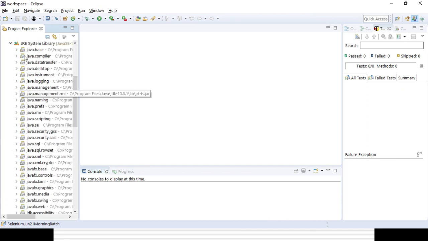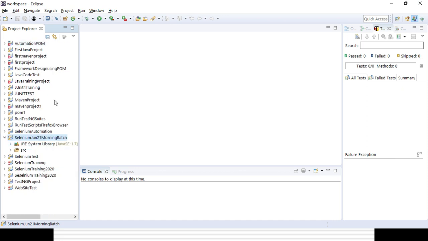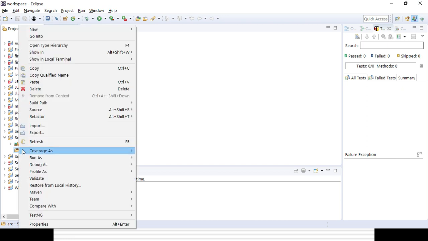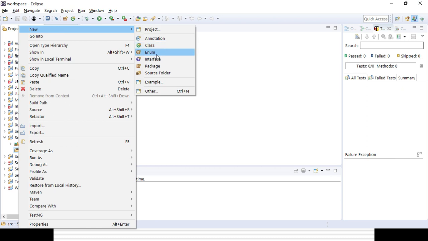So this is the package; all the Java packages will be added here, because if you want to create something, all the Java related features, methods, interfaces, everything will be coming here. You can find a src folder, and in the src folder you need to create a package first, right? So right click here in the src folder, then click on New, and then you can click on Package.